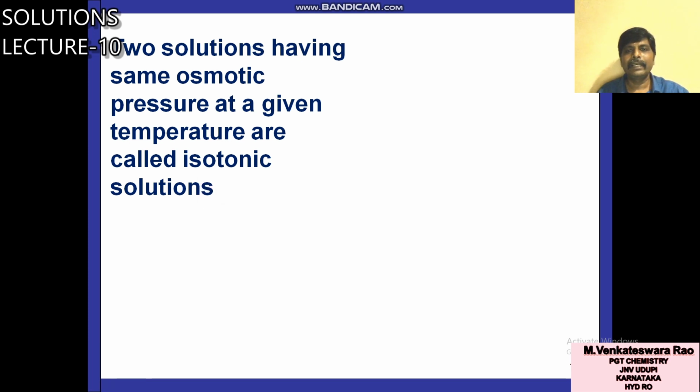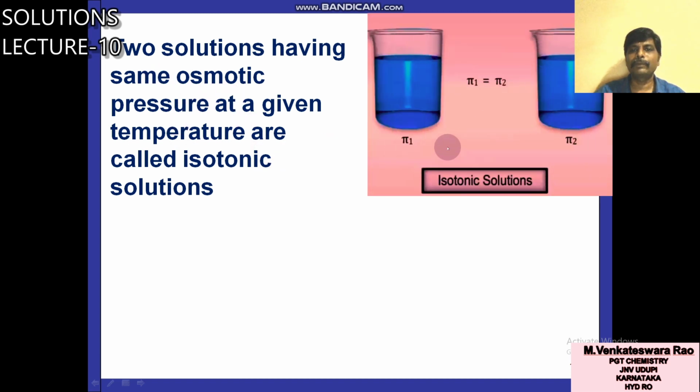Based on this relation, solutions are classified into three types: isotonic, hypertonic, and hypotonic. Here iso means same, as in isomer, isotope, isobar. Isotonic: what is the same here? The same osmotic pressure. Here is one solution with osmotic pressure pi 1, and another solution with osmotic pressure pi 2. If pi 1 is equal to pi 2, then these solutions are called isotonic solutions.